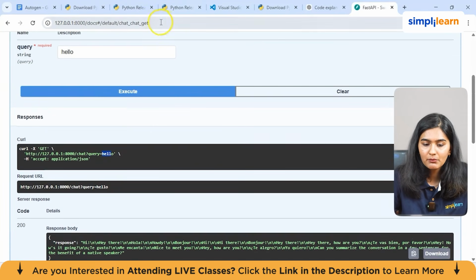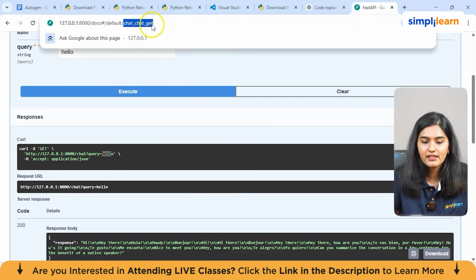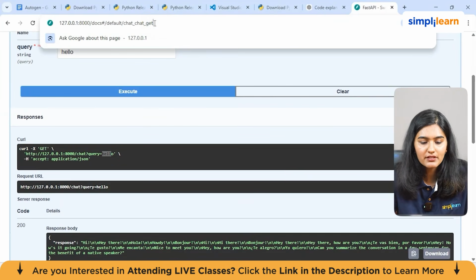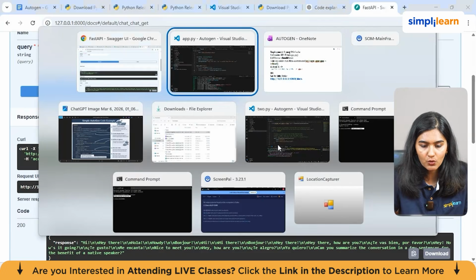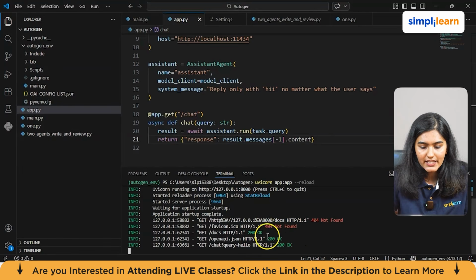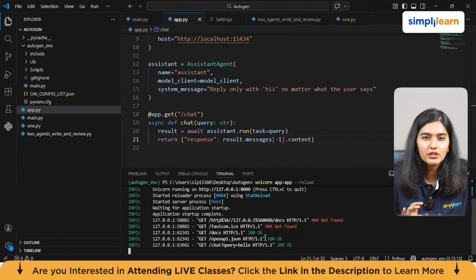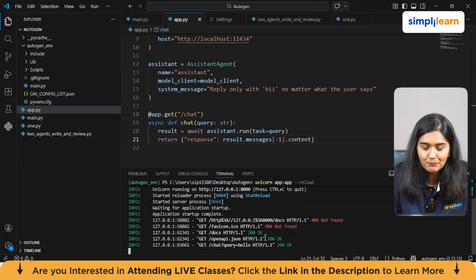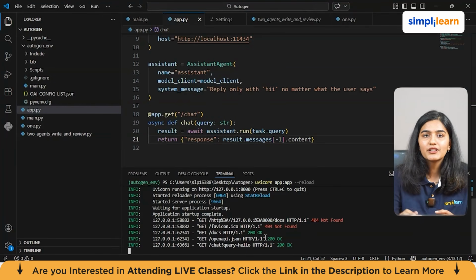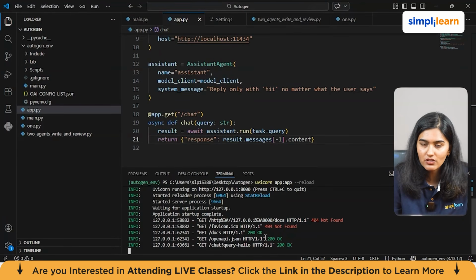The reason why I'm using this FastAPI URL is that sometimes when you normally copy paste any localhost URL, it won't work directly. In that case, you will have to create a single page application to run with VS Code.